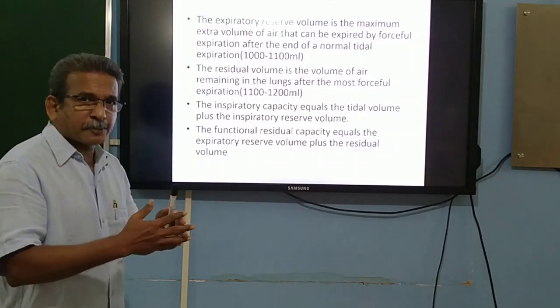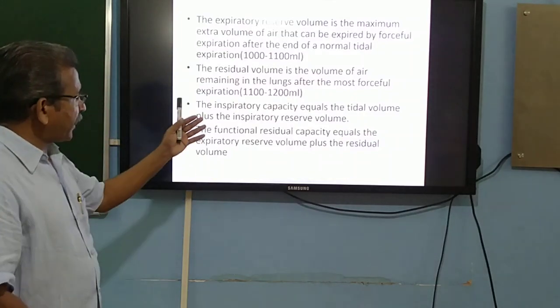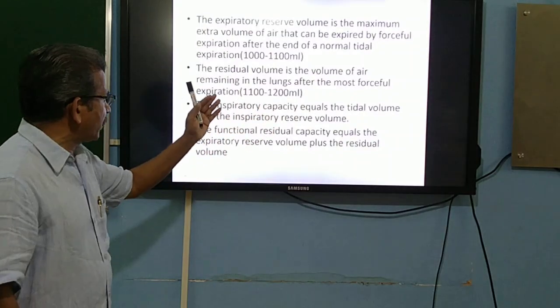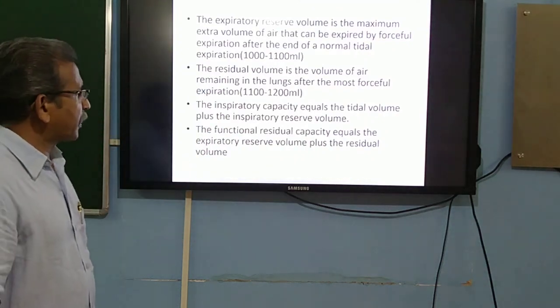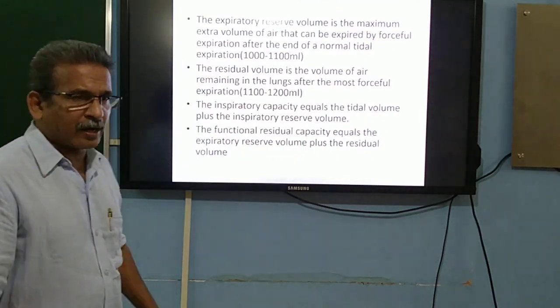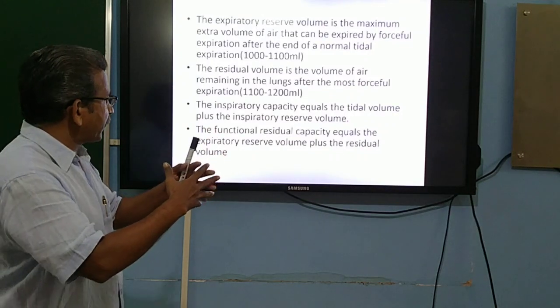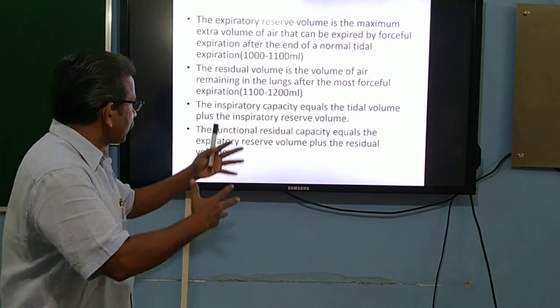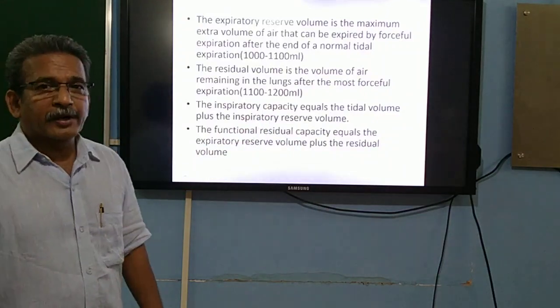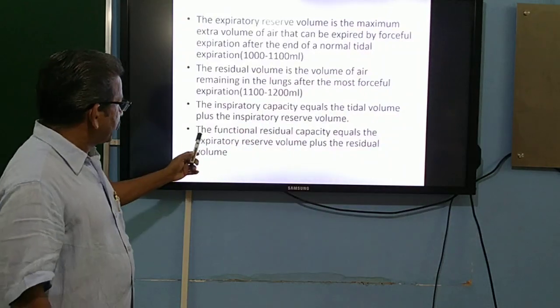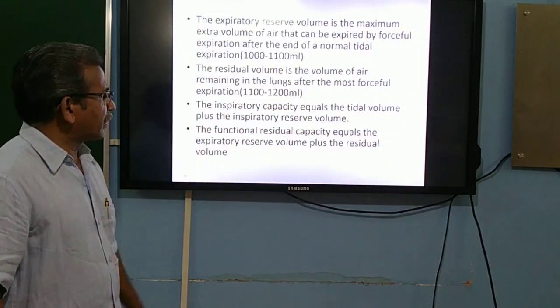Inspiratory capacity equals the tidal volume plus the inspiratory reserve volume. If we add the inspiratory reserve volume to the tidal volume, that together makes what we call the inspiratory capacity. Then the functional residual capacity.